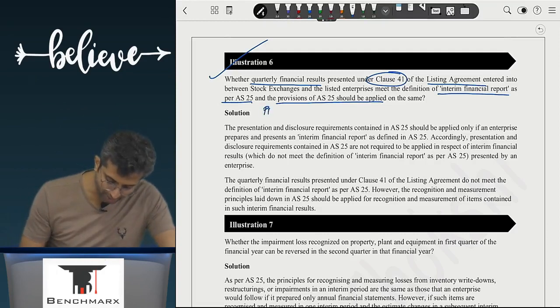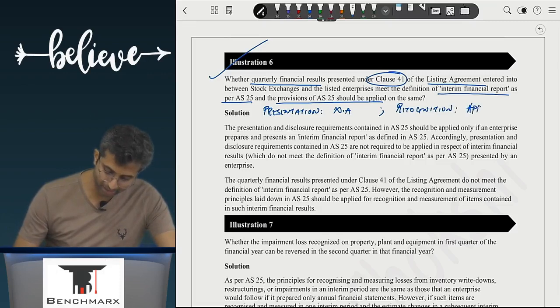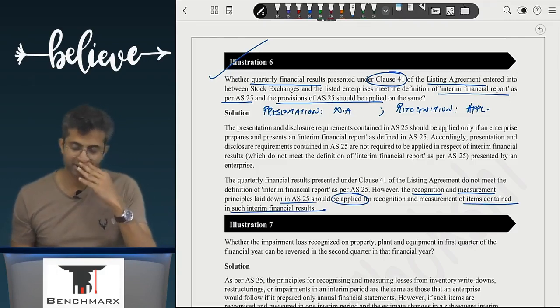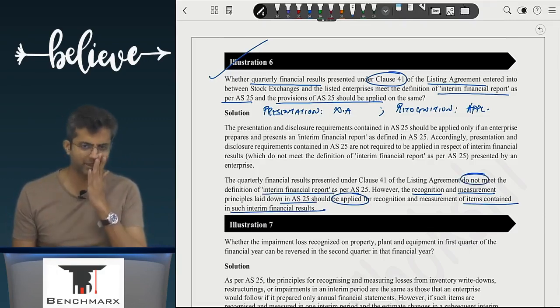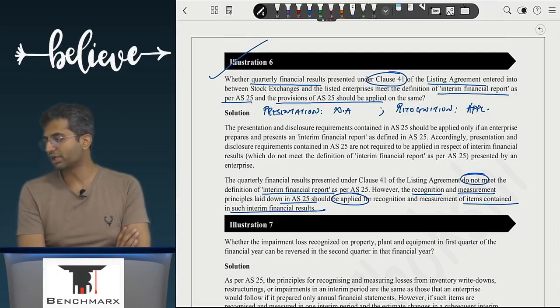Presentation should not be applicable. That is right. So your presentation principles to these companies will not apply. However, what about the recognition and measurement principles like income tax, etc.? They should be applicable. Over here they say the recognition and measurement principles as per AS 25 should be applied for items contained in such interim financial statements. However, the regular report, the results presented do not meet the interim financial report because the presentation is not as per AS 25, but the recognition and measurement of these items is very well as per AS 25.